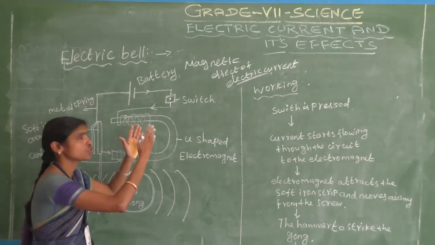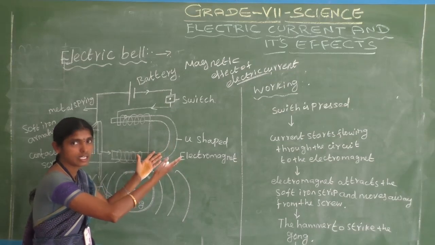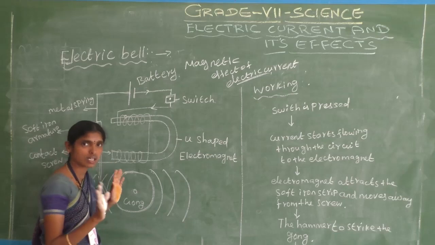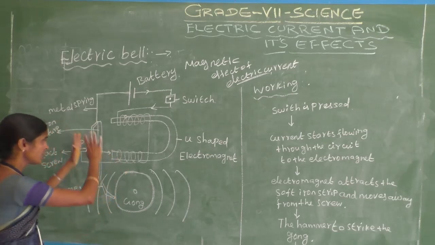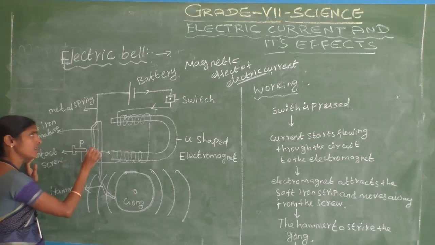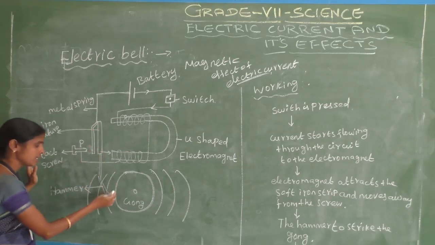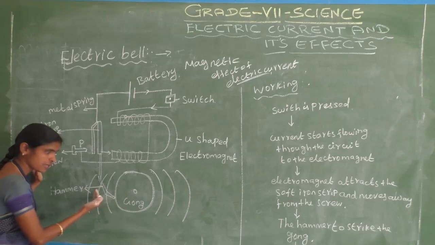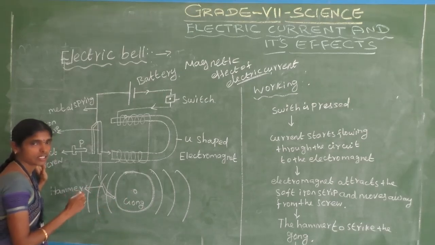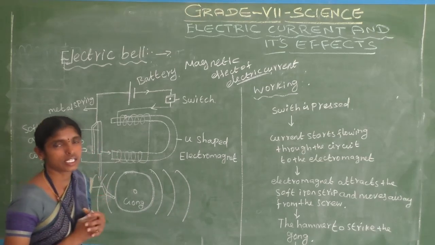Whenever we switch off the current, the U-shaped magnet loses its magnetism. The contact screw touches the metal strip and the hammer is away from the horn. This is the working of the electric bell.